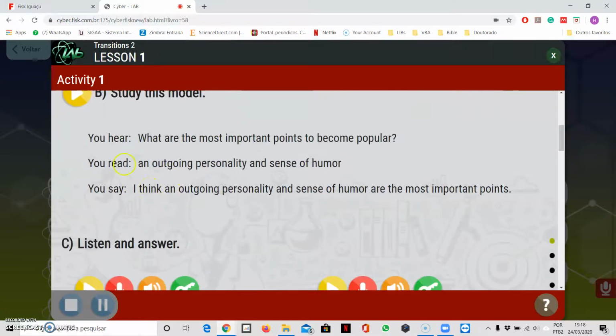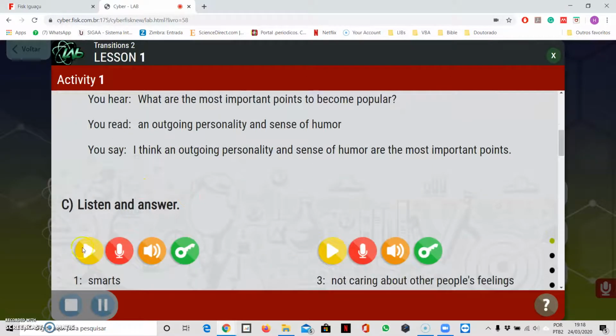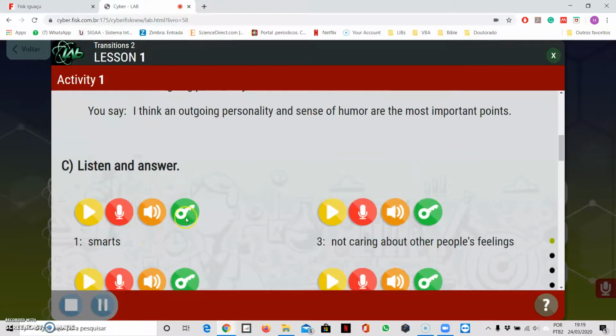So then you go down. There are some examples here on what you need to do. And you do in the sequence, okay? And after you're done, you can click to see the answer. Don't click to see the answer before you do the exercises.